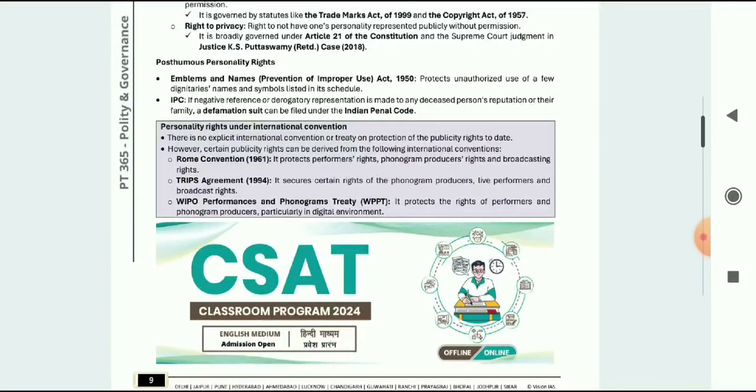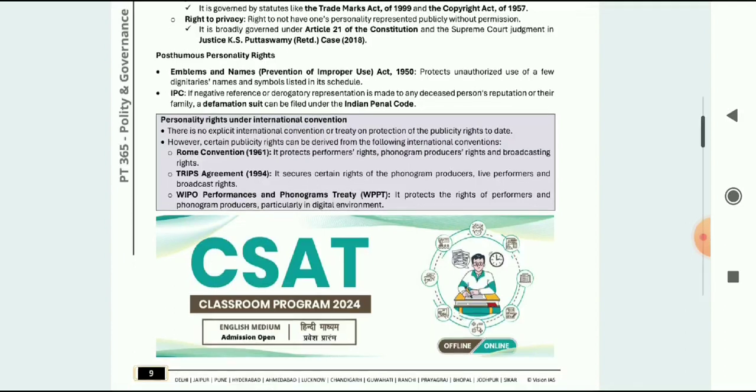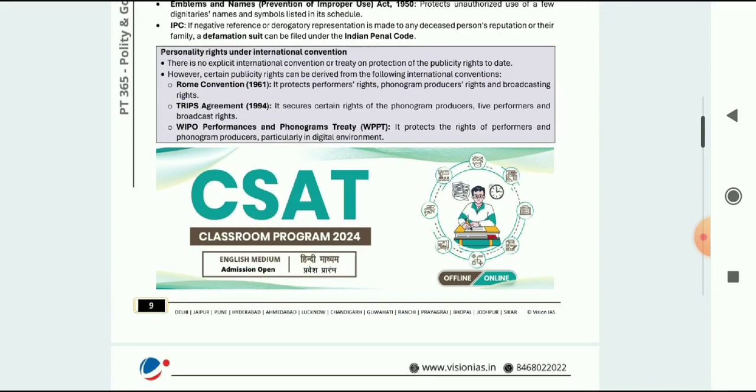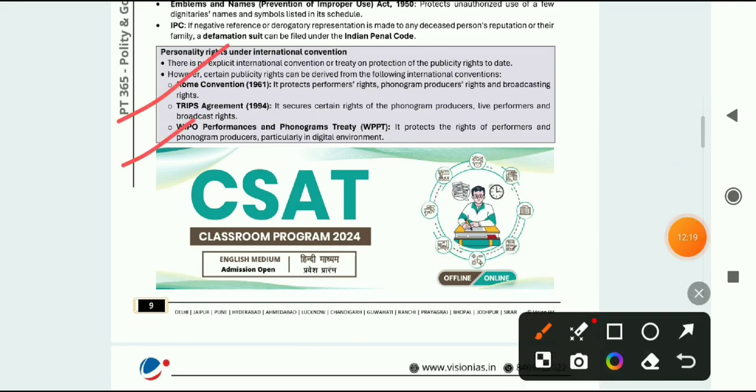Next is posthumous personality rights, emblem and names. These are some acts which are given, not so important. TRIPS agreement, WIPO, these all are related to personality rights.